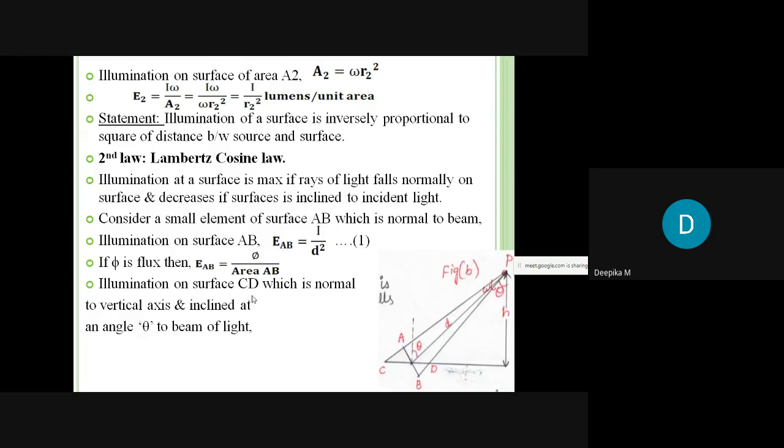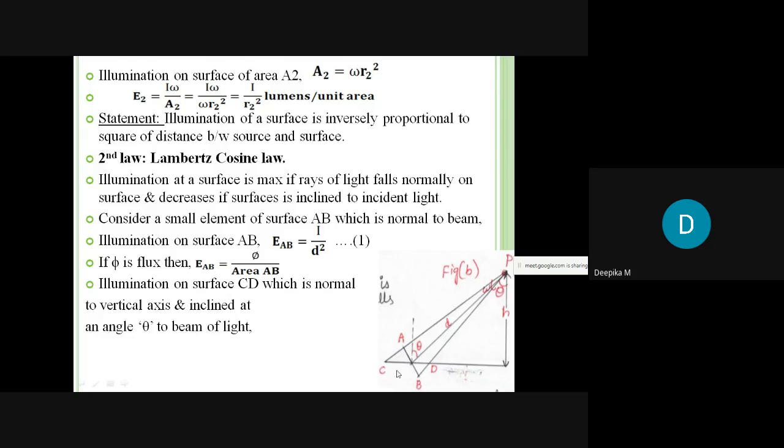So next, illumination on surface CD, which is normal to the vertical axis and inclined at an angle theta to the beam of light. So here I am considering two cases. One, the surface is normal to the light ray, and the other, that the surface is inclined at an angle to the light beam. So you can observe here, this is the AB, which is perpendicular to the light beam.